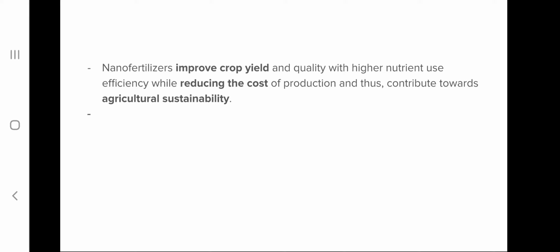And these nanomaterials show an improved crop yield, and also they play a role in reducing the cost of production, and it is a more sustainable way of doing agriculture. So the advantage of nano fertilizer is that they can improve the crop yield and quality, and also they can reduce the cost of production, and contribute to a sustainable method of agriculture.